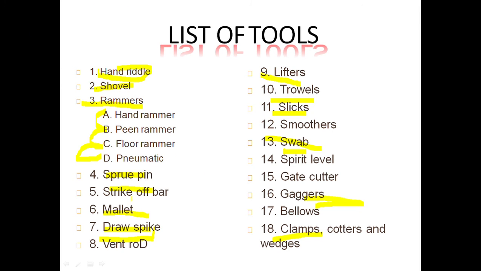This entire set, about 18 tools, is the tools that we are going to use throughout the foundry. From the previous experience, I have also appeared for the workshop examination and scored decently. The workshop is a type of internal examination in our college.